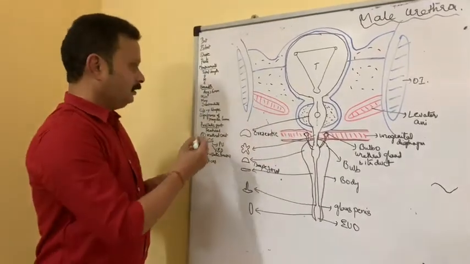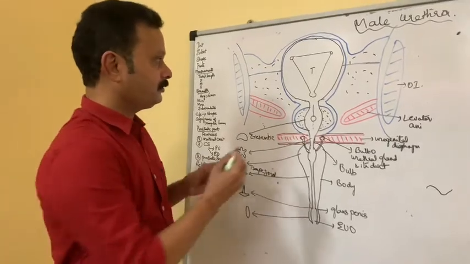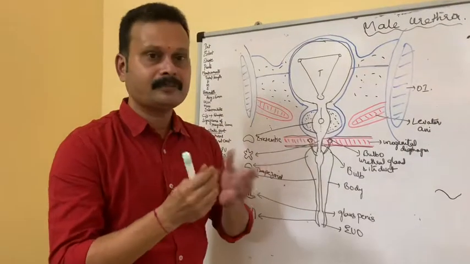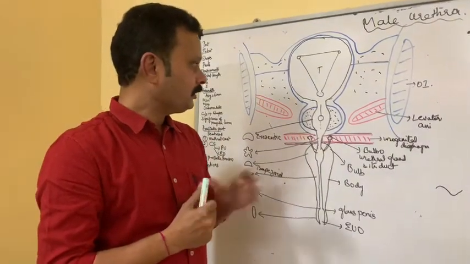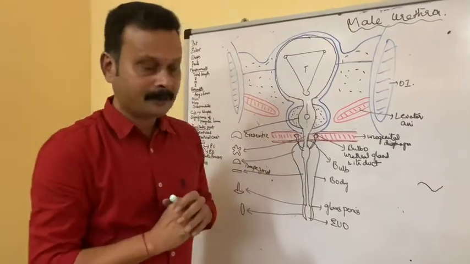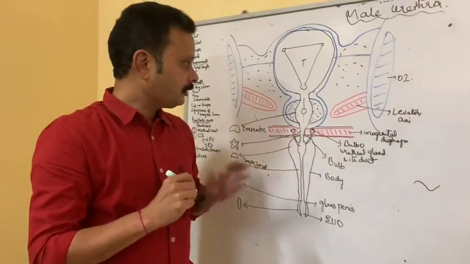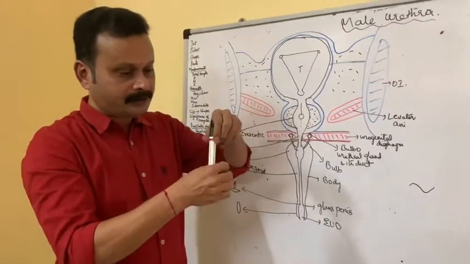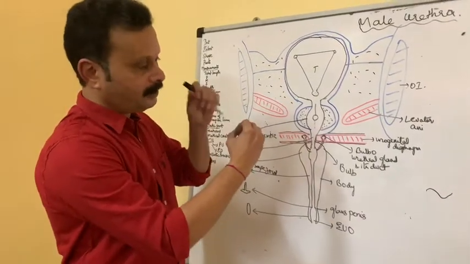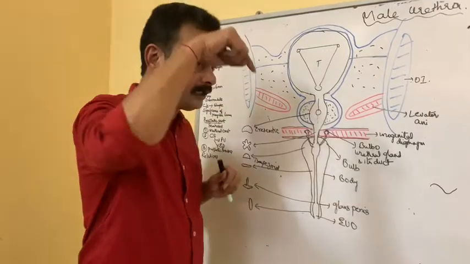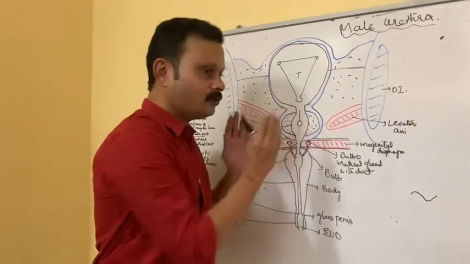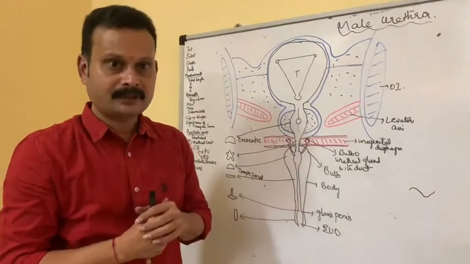Now coming to the prostatic part. The prostatic part of the urethra is contained within the prostate gland. It extends from the base of the prostate gland to the apex of the prostate gland. It passes through the prostate at the junction of the anterior 1/3 and posterior 2/3 of the gland, like this. It is the most dilated part of the urethra, the widest.